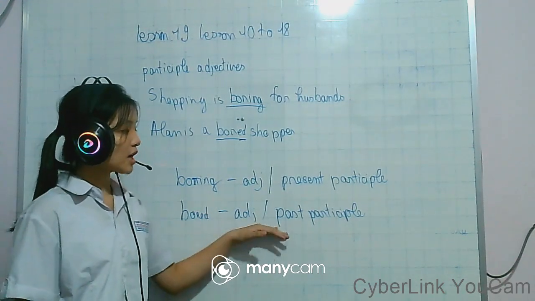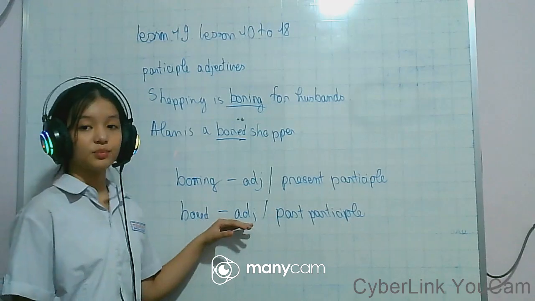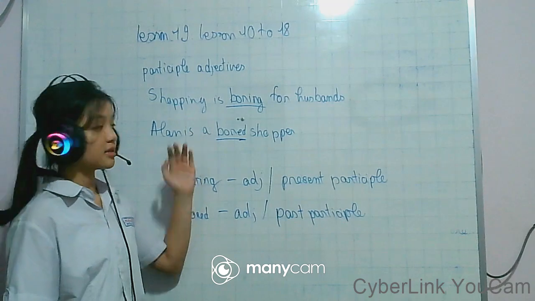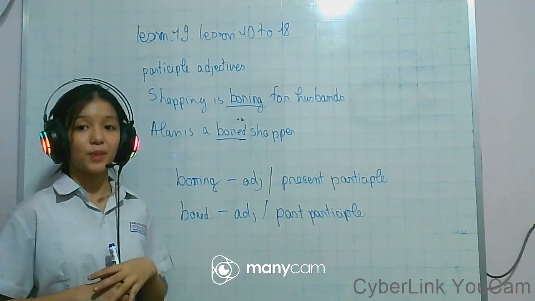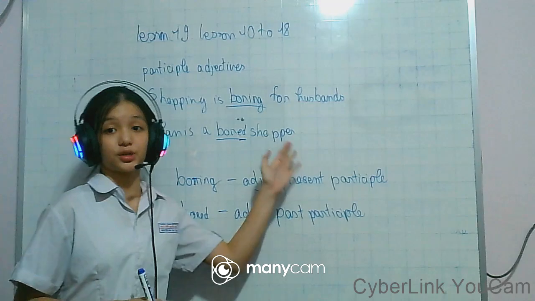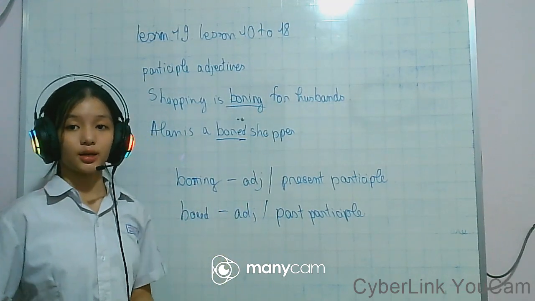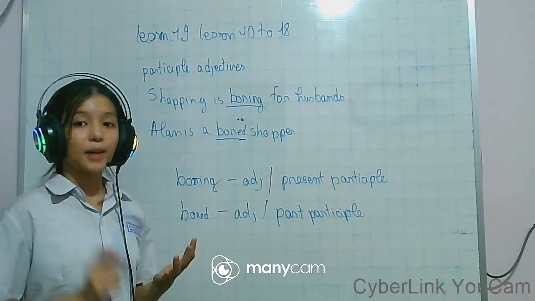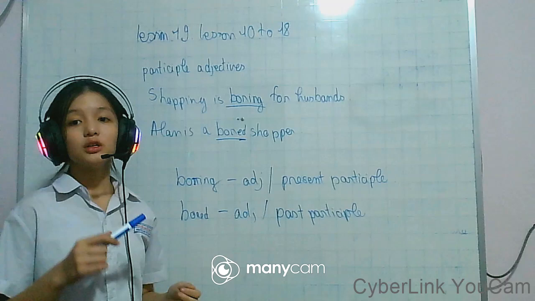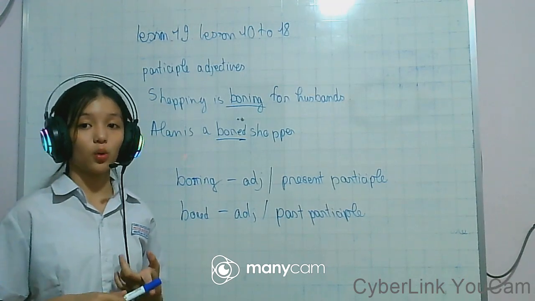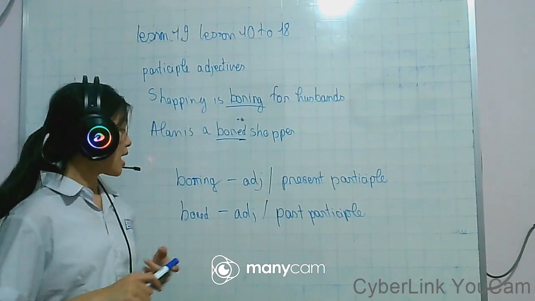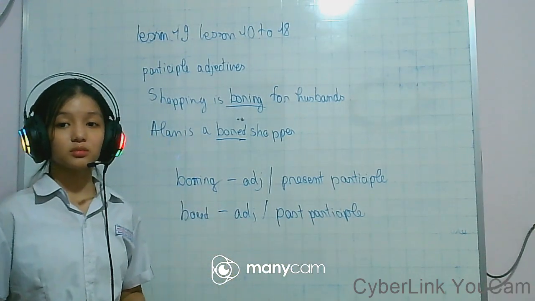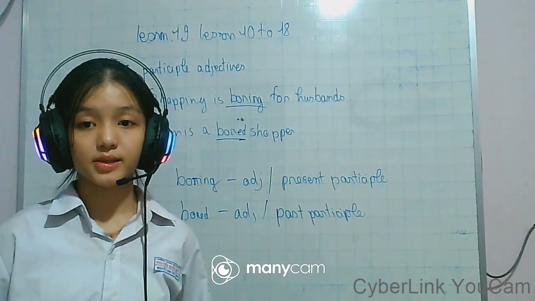So the past participle can be used as an adjective in the sentence and has a passive meaning: Ellen is a bored shopper, bored by something. We can use the present participle as an adjective in a sentence too, but with boring, the present participle, we use it for active meanings, and the past participle we use for passive meanings.